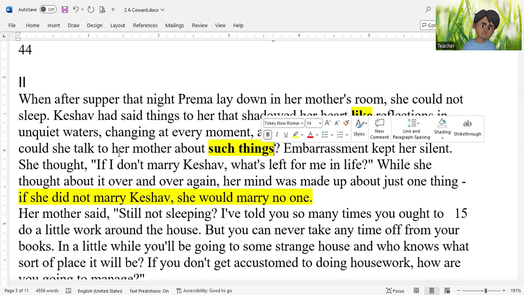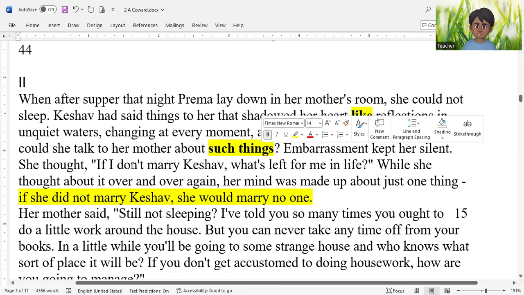You read in section 1 that Prema and Keshav had a very hot discussion about their love affair. Keshav said he is a materialist. Prema said she is an idealist. Prema said that one doesn't have to be husband and wife to be in love. One can be a true friend. And Keshav said no, he does not believe in such imaginary, intangible things. And then Keshav said that he will commit suicide if Prema said no to him. Now, the words "such things" represent these ideas from section 1.